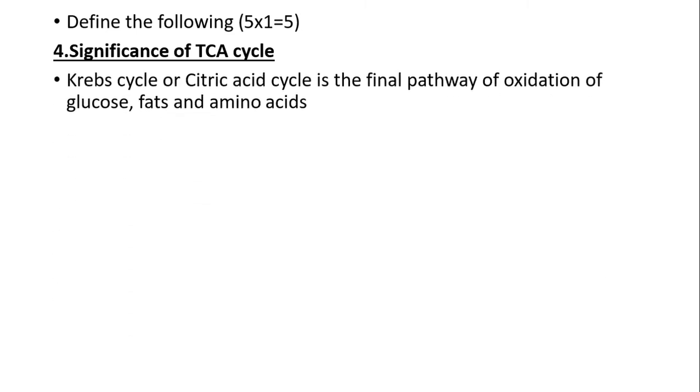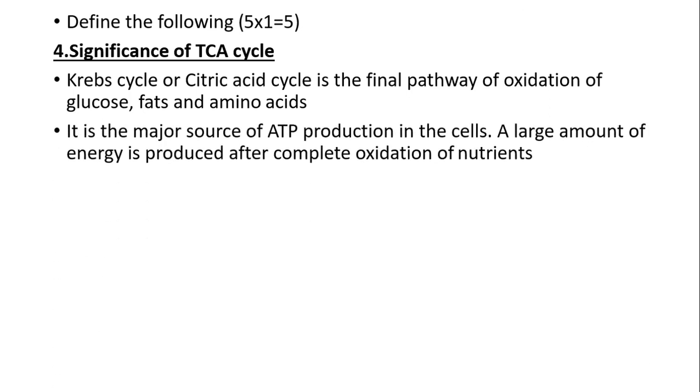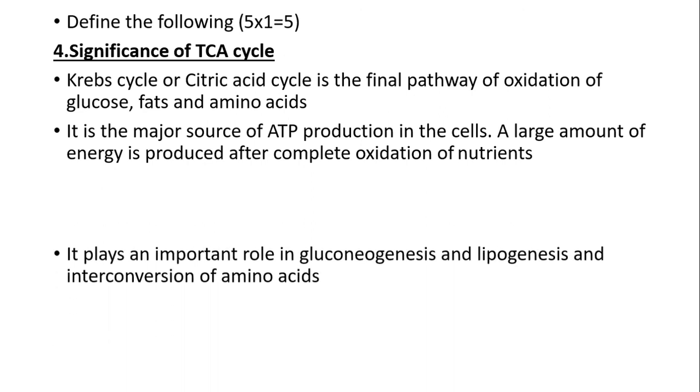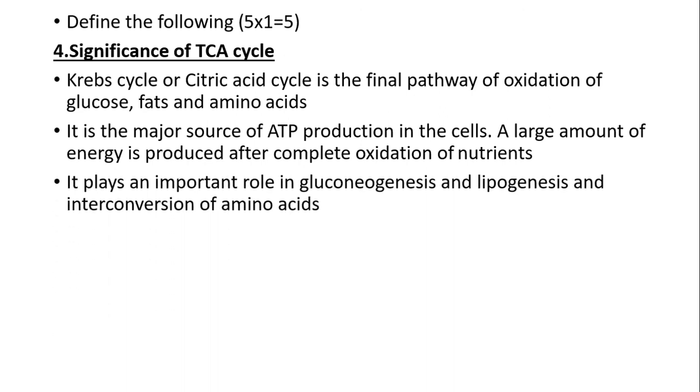Define the significance of the TCA cycle. The Krebs cycle is the final pathway of oxidation of glucose, fat and amino acids. It is the major source of ATP production in the cells, and a large amount of energy is produced after complete oxidation of nutrients. It also plays a major role in gluconeogenesis, lipogenesis and interconversion of amino acids.